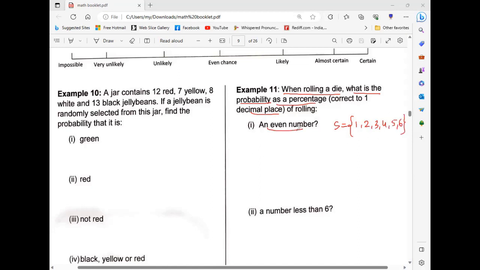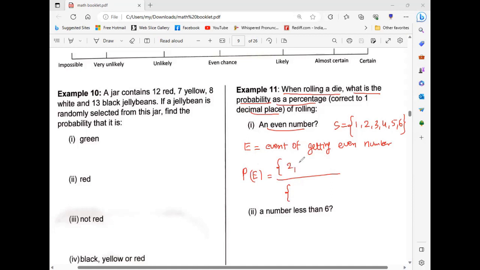Okay. So what he wants? Even number. Let E equal to even number. You have to write the steps also. Event of getting even number. And now probability of E is, yes, tell me the sample space.